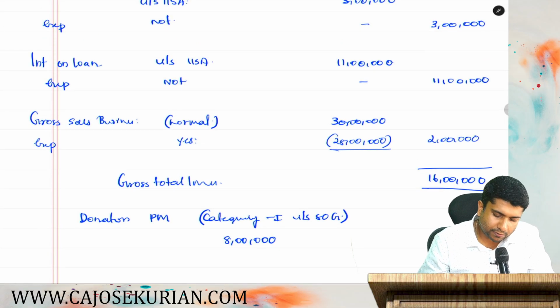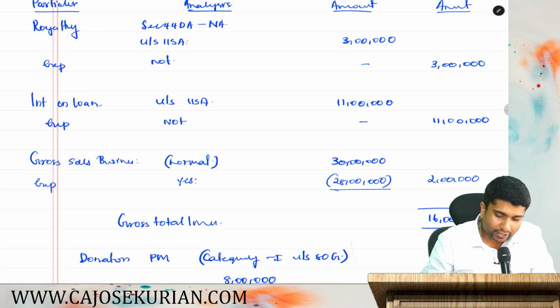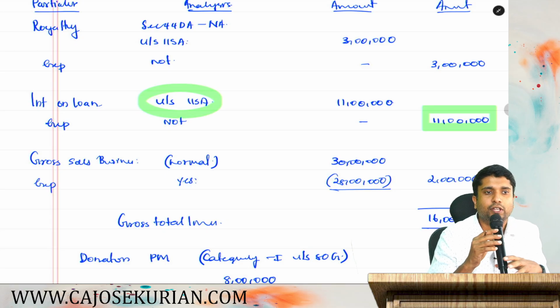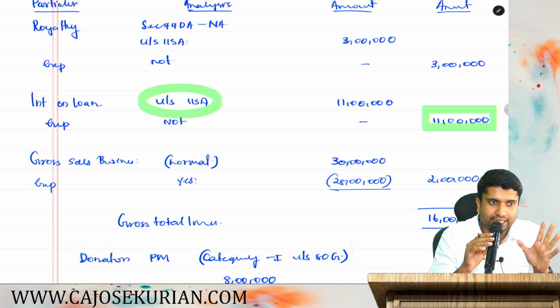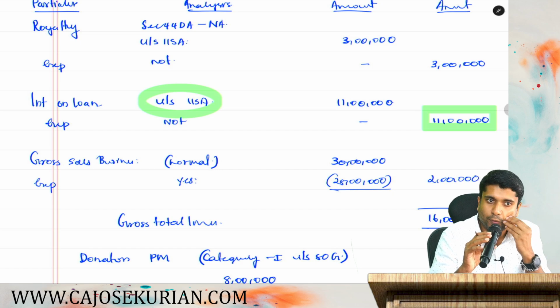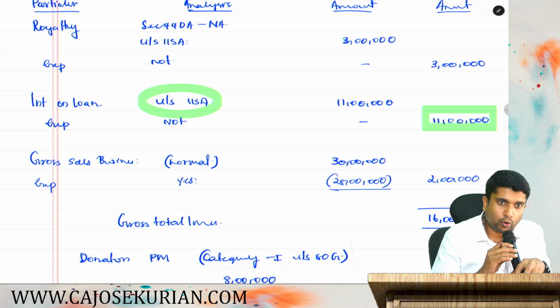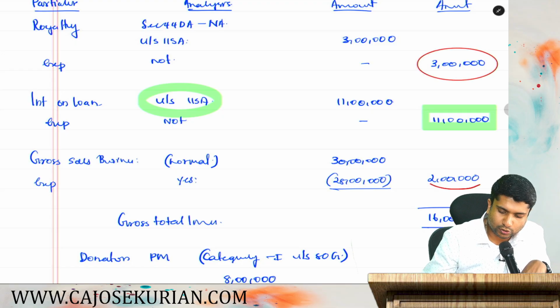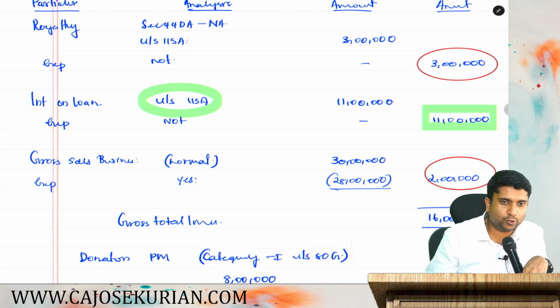Our total income comprises royalty income 3 lakh and interest income 11 lakh. That interest income is taxable under 115A. From interest income and dividend income, you cannot claim any chapter 6A deduction under 115A. Hope you remember. Hence, the eligible income from which you can claim chapter 6A deduction is only 3 plus 2, from business income also you can claim chapter 6A deduction.